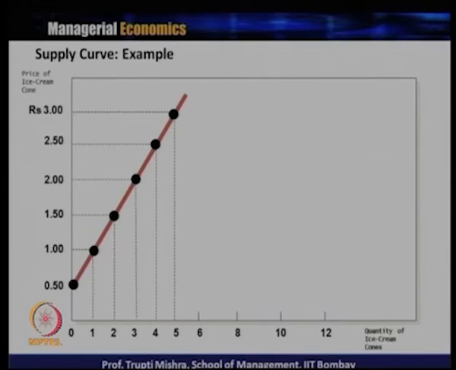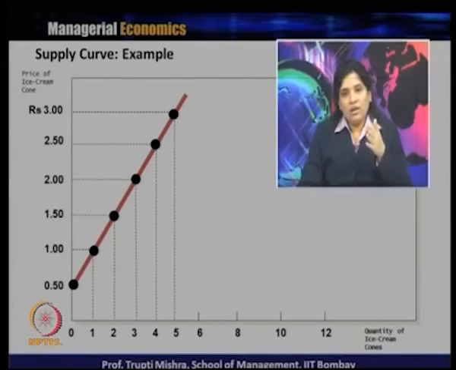Price is increasing, and with the increase in price the quantity supplied is also increasing. If the price is 0, the quantity is 0; if the price is 0.5, the quantity is 0.5; and similarly when the price is 1. Each bullet point on the curve shows a price and quantity supplied combination.